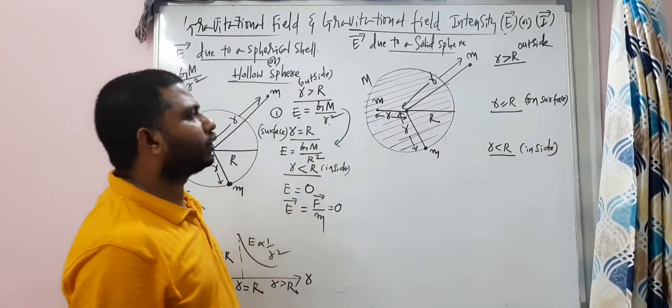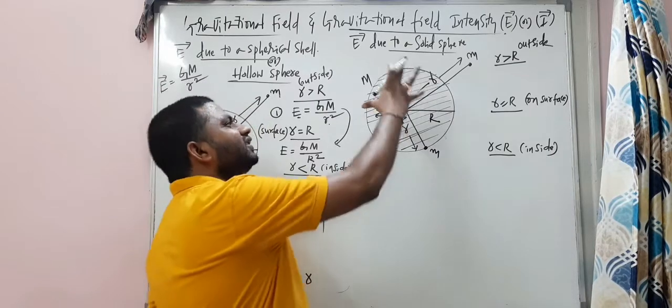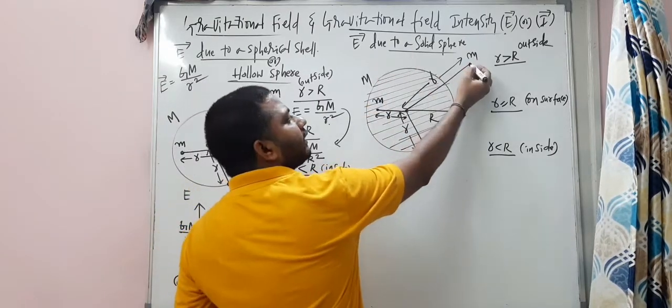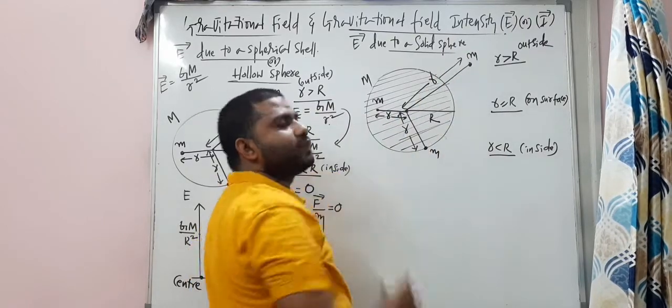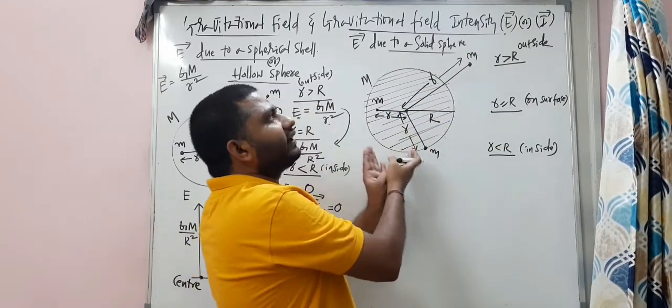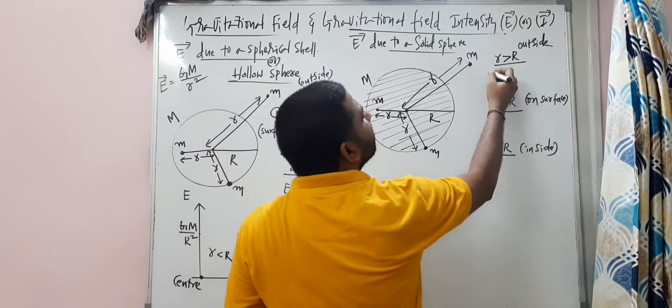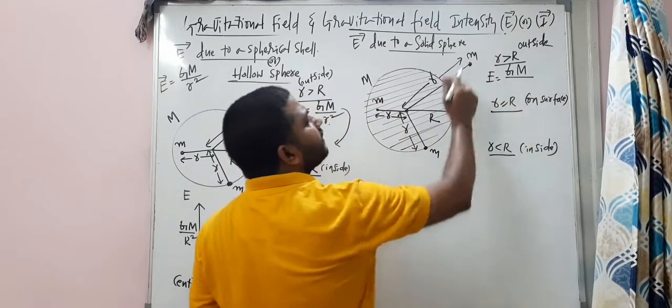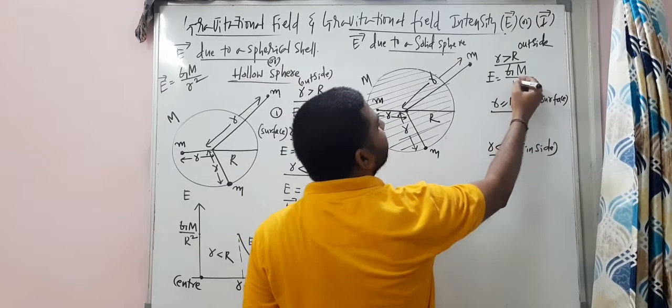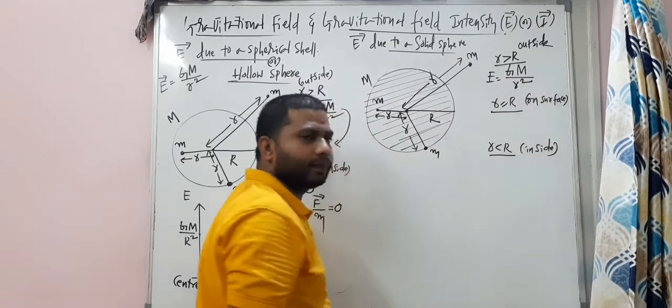Alright? Let's talk about it. Whatever it may be, this is one point mass and this is another point mass. Between the two point masses, the distance is small r. You can write the gravitational field intensity E is equal to G into source mass capital M divided by small r square.